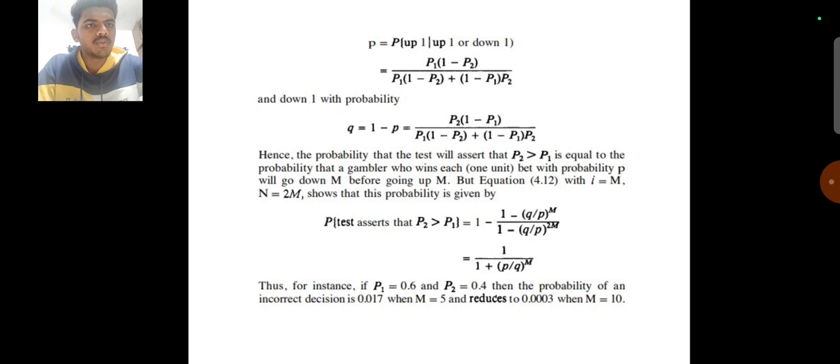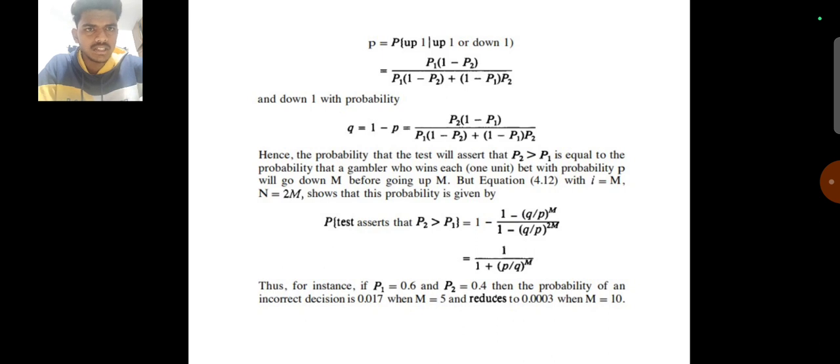But equation 4.12 with i equals m and n equals 2m shows that this probability is given by P{test asserts that p2 > p1} = 1 - [1 - (q/p)^m] / [1 - (q/p)^(2m)] = 1 / [1 + (p/q)^m].